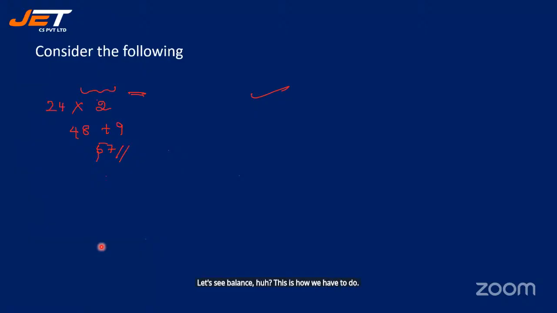All right. So next. Let me erase this. So here we have 24 divided by 4 divided by 2 plus 9.